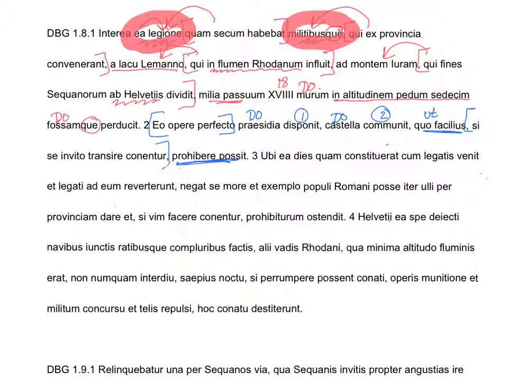If, and then we've got a new subject here, conentur. This refers to the barbarians. Notice this takes an infinitive, if they should try to do this. And then inside here we have a sneaky little ablative absolute. Se is referring to Caesar. And notice it's an ablative absolute with a pronoun and an adjective. When he is unwilling, if while he is unwilling, they should try to do this thing, he's going to take care of it with his fortifications.